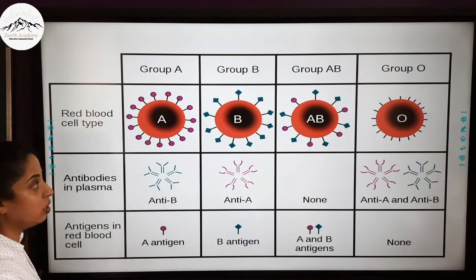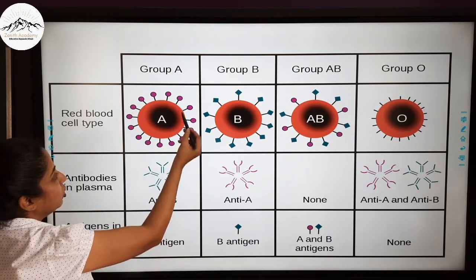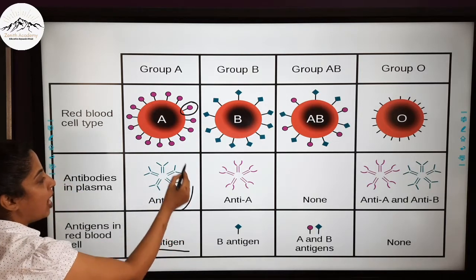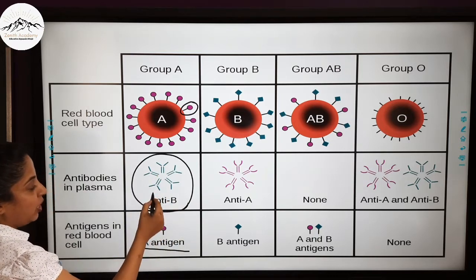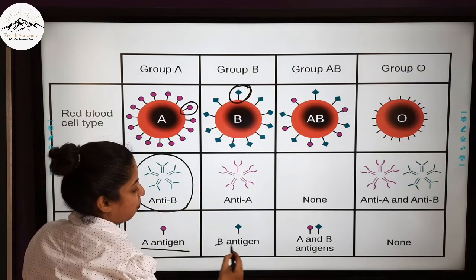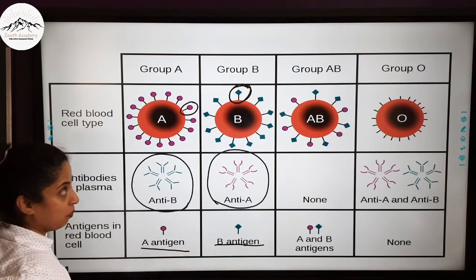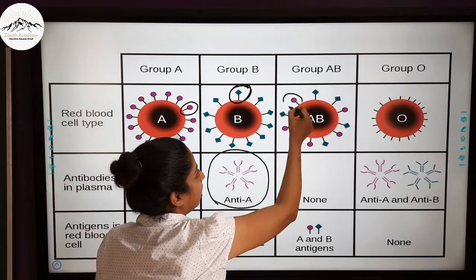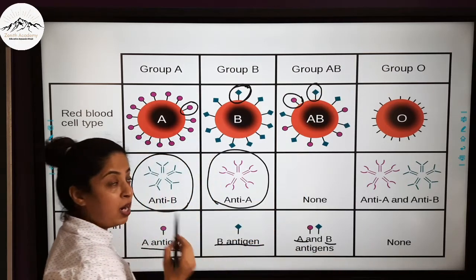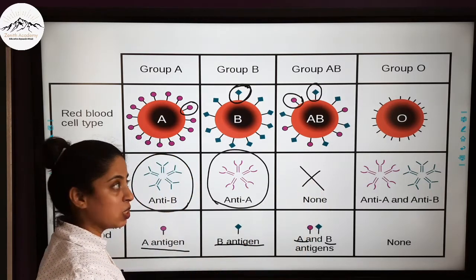Now let us revise all this. So here is the RBC of the person who has blood group A. Which antigen does he have? A antigen, and it produces antibodies B. So it is the enemy of B. Now B contains the B antigen, and it produces antibodies A in the plasma. Now blood group AB contains both the antigens, antigen A and antigen B, but it does not secrete any antibodies in the blood plasma.